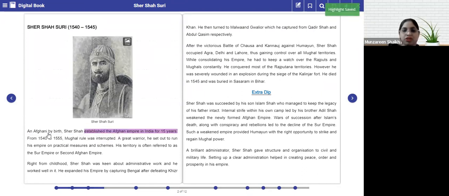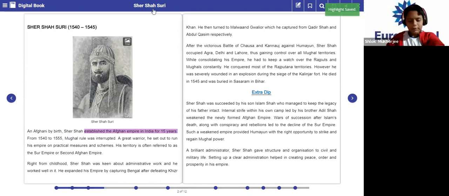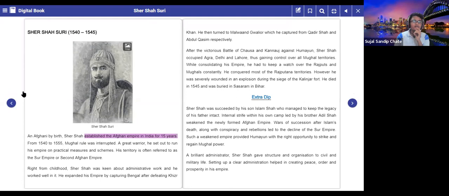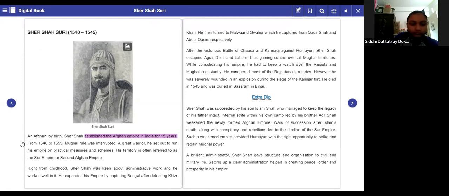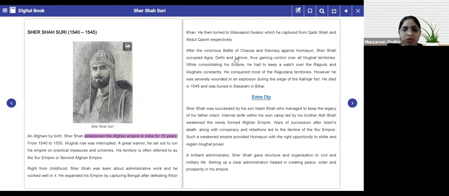From which year to which year, children? 1540 to 1555. Now, this Mughal rule was interrupted, as we know, by Sher Shah Suri, right? Just underline the attributes of Sher Shah Suri.